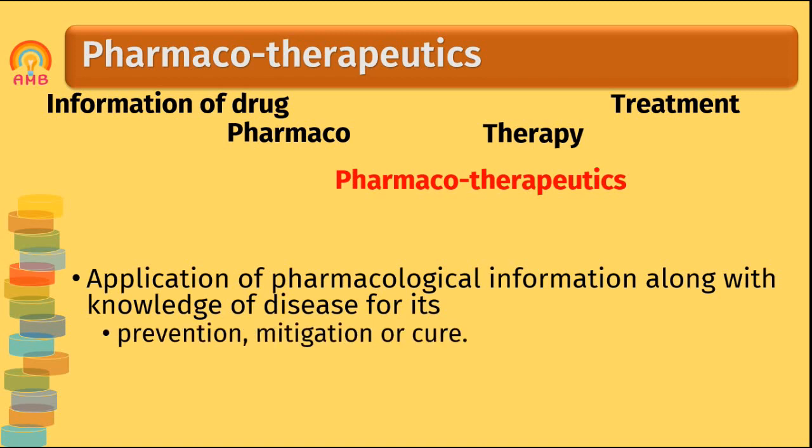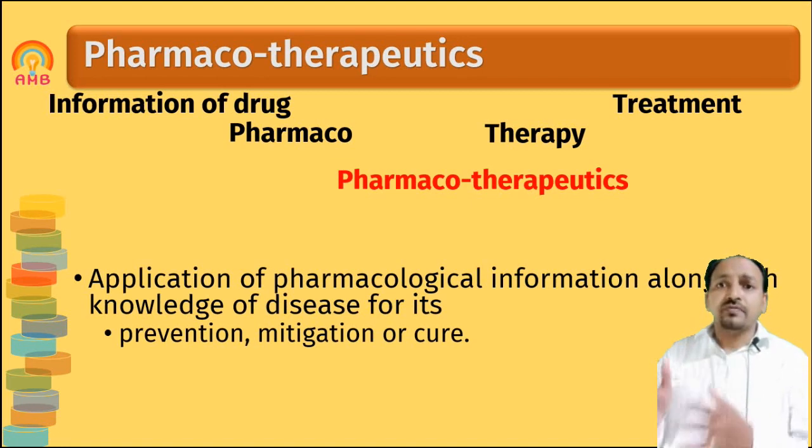So here we can decide the dose of the drug, and we have to decide the frequency of administration of the drug. All those therapeutic aspects of the drug are studied in this branch, which is called pharmacotherapeutics. Here we actually use the drug for the control, cure, mitigation and treatment of disease, and study how that drug can be effectively and safely used. So pharmacotherapeutics is a very important branch.